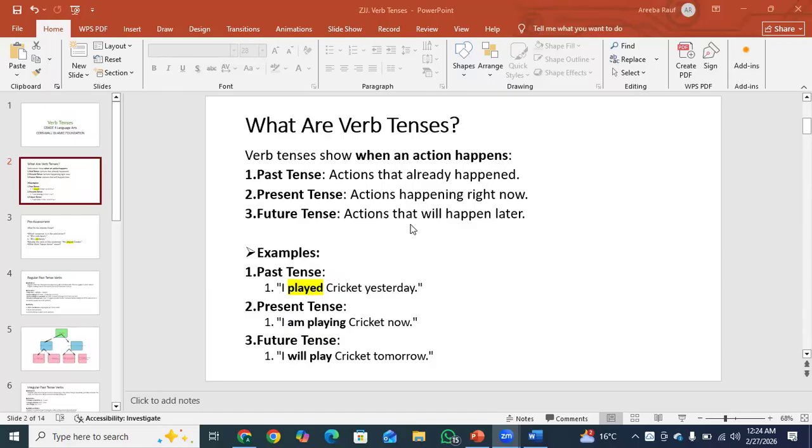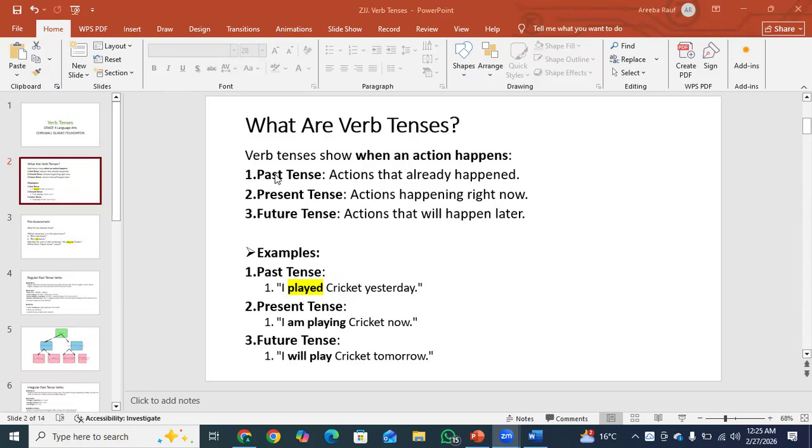Hey students, today we are going to discuss verb tenses. Verb tenses show when an action happens. A verb is basically some action or some kind of work, like I am sleeping, I am eating. In these sentences, sleeping and eating are verbs because they show some action, okay?